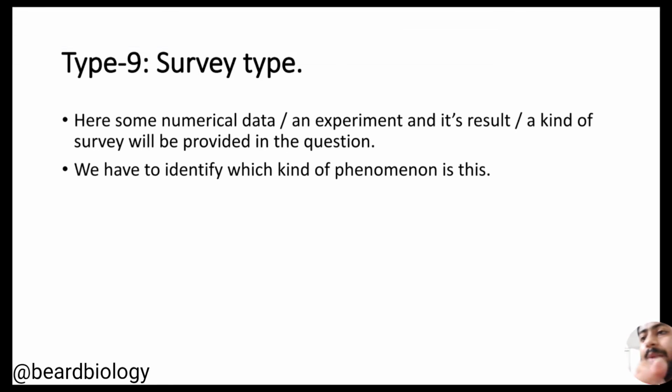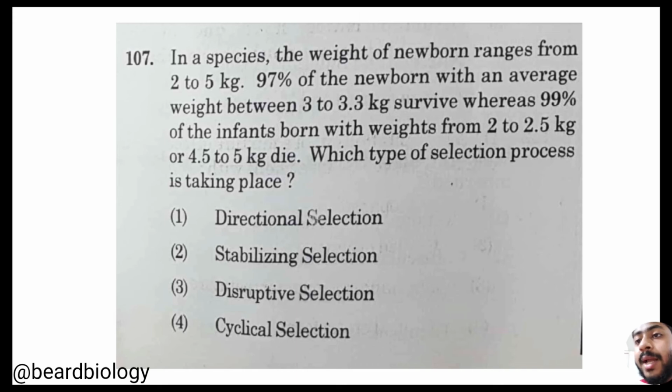Let me take an example, you will understand. In a species the weight of newborns ranges from 2 to 5 kg. 97% of the newborns with an average weight between 3 to 3.3 kg survive, whereas 99% of the infants born with weights from 2 to 2.5 kg or 4.5 to 5 kg die.